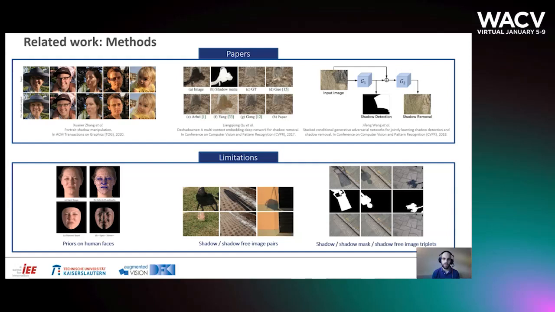An existing work on portrait shadow removal proposed a method to remove shadows by relying on prior information. The authors exploited the symmetry of human faces and the detection of facial landmarks. Consequently, this method is limited to facial images only. Other papers on shadow removal managed to remove rather simple and dominant shadows from images. They used shadow and shadow-free image pairs, or even shadow masks, to train their models. However, this is not possible for more complex scenes, and illumination conditions for which a ground truth is not available or even impossible to define.